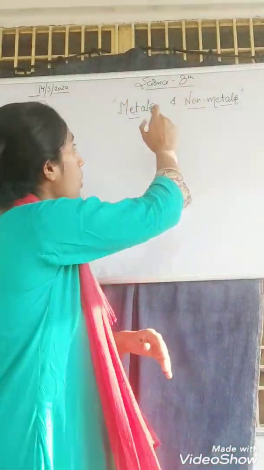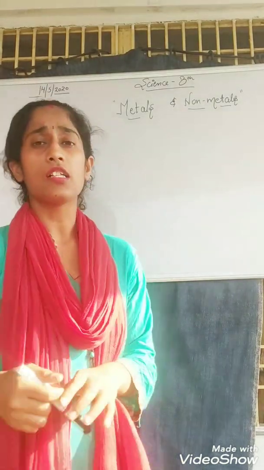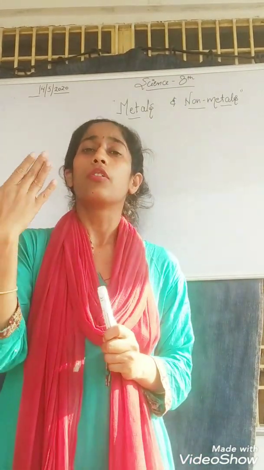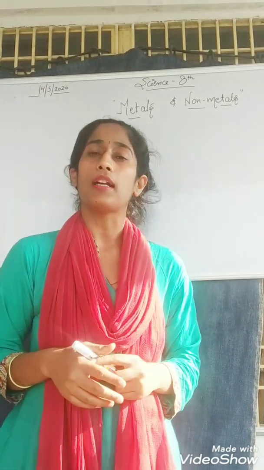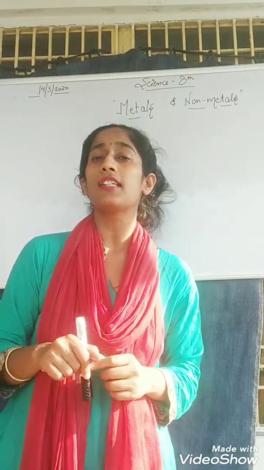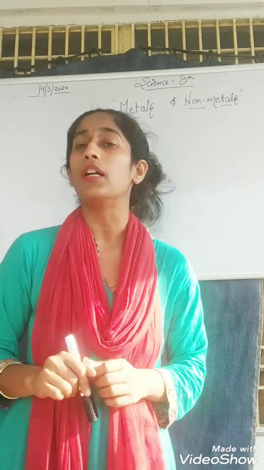Now coming to our topic, students, metals and non-metals. If we want to know about them, then we need to know their physical and chemical properties.